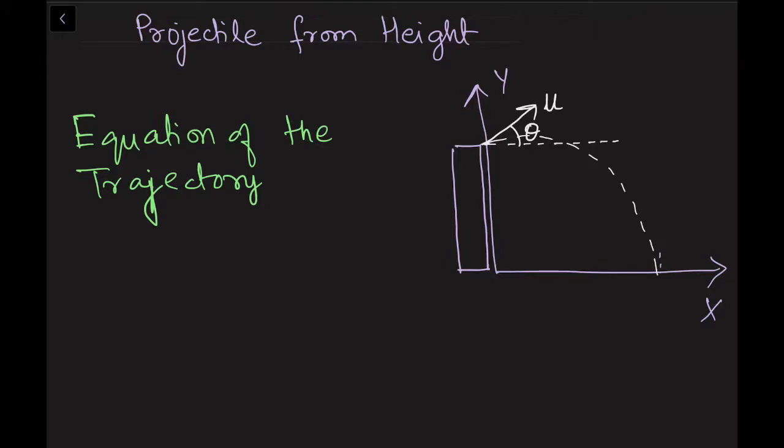Now for calculation I can once again resolve this velocity into components.